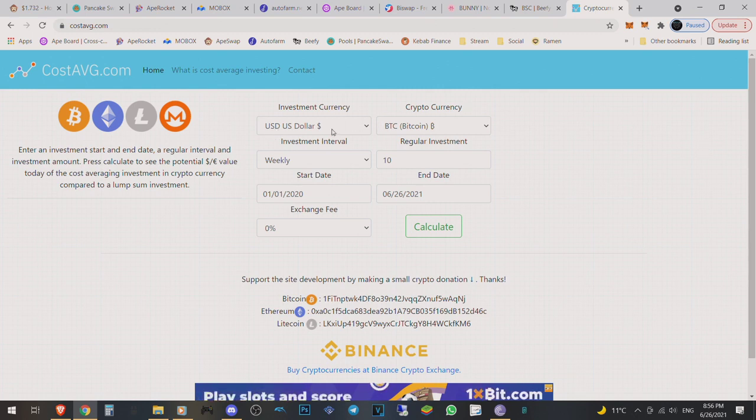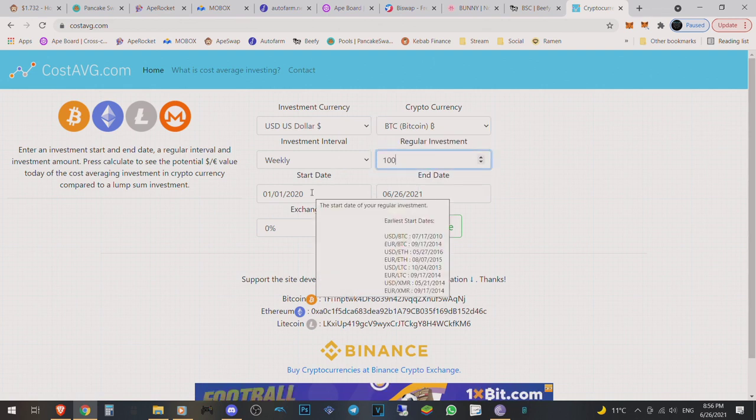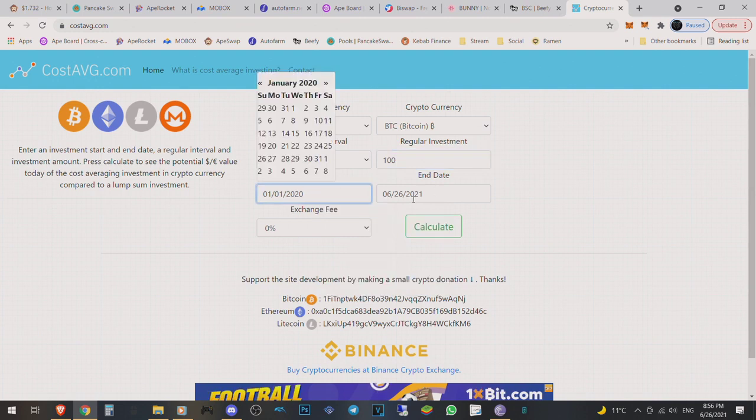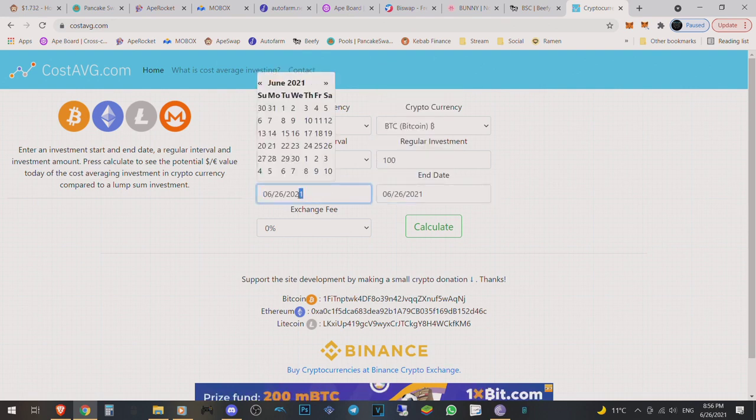The USD is what we're going to invest in. The cryptocurrency we're going to invest in is, where's Doge? Doge is not here, but let's say, for example, it's Bitcoin. Weekly, we put in $100 a week. Start date, we'll make it 3 years. So we'll take this number right here, copy and paste, and we just say 3 years ago. That's 2018, right? So that's exactly 3 years.